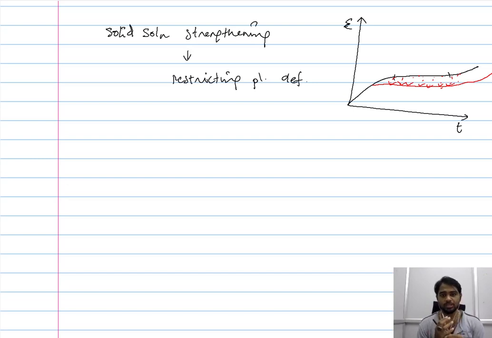So one such way is solid solution strengthening, and we saw in the previous lecture that this solid solution strengthening restricts the migration of the dislocation. So when you consider plastic strain, it is governed by two parameters, that is the dislocation density and the average distance covered by the dislocations.